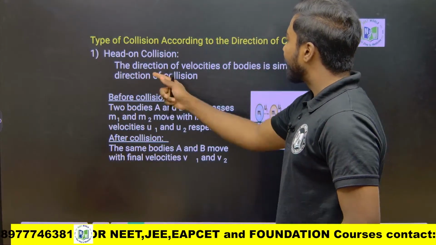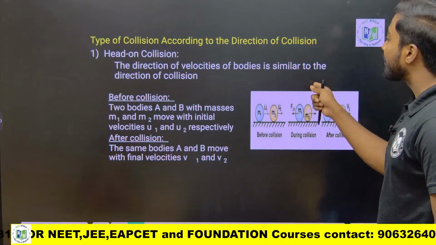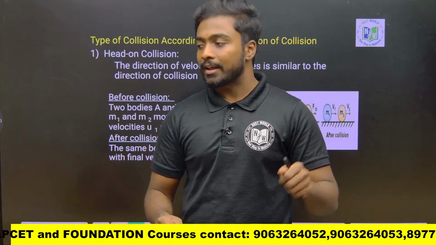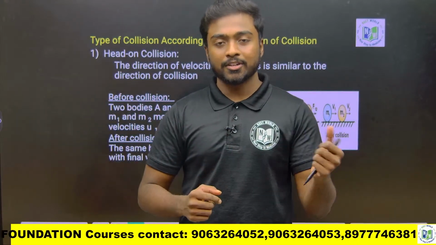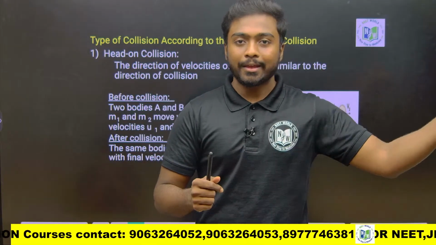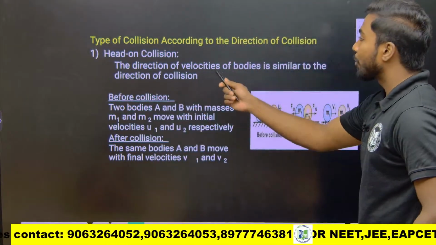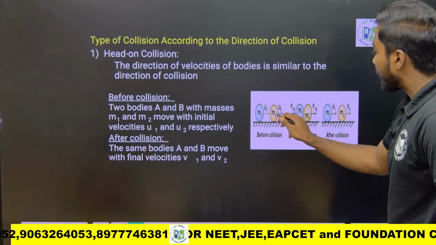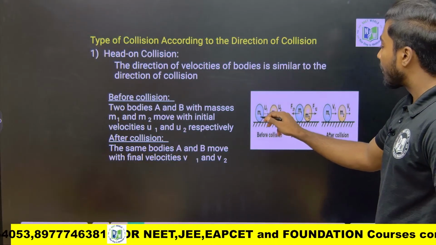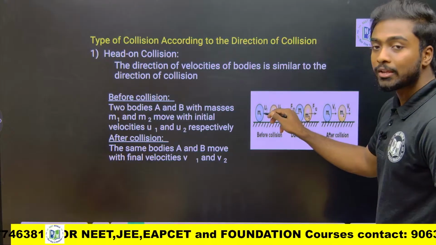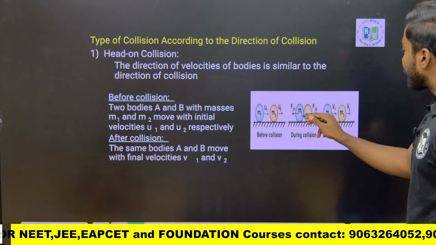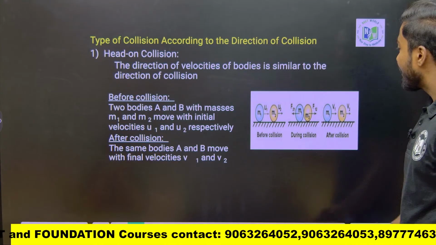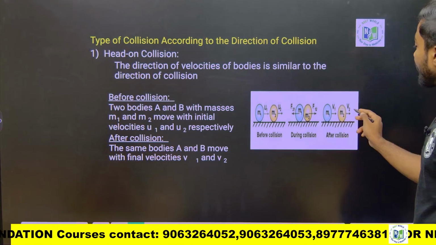Head-on collision is when the direction of the velocity of a body is the same as the direction of the collision. For example, a body is on the x-axis, a second body comes and hits the first body, so the first body also moves along the same x-axis. In this picture, body 1 and body 2 have masses m1 and m2 and move with velocities u1 and u2. After collision, the bodies go in the same direction, but the velocities change to v1 and v2.